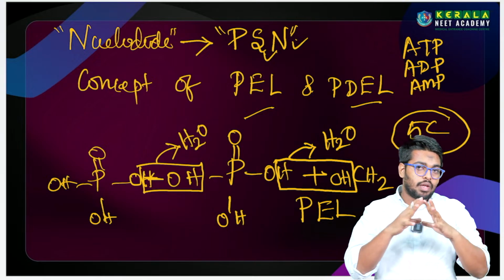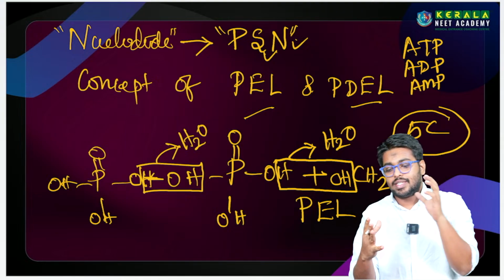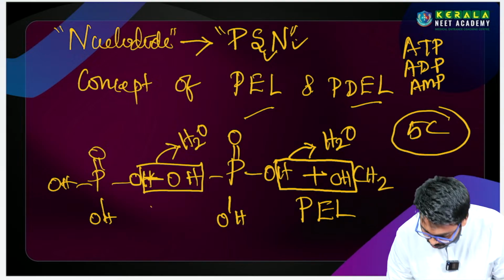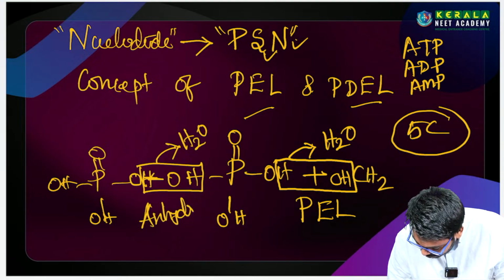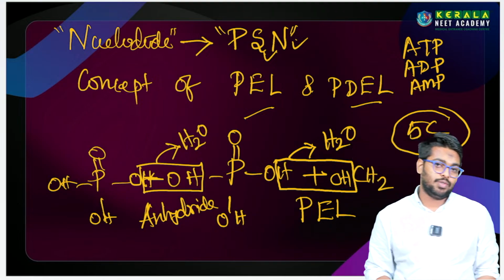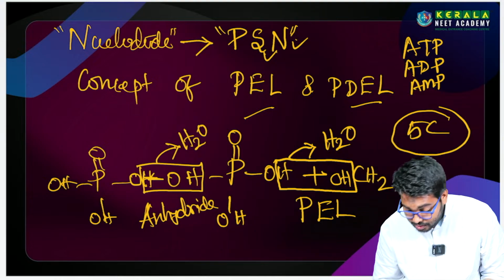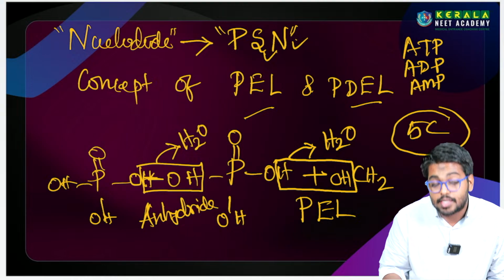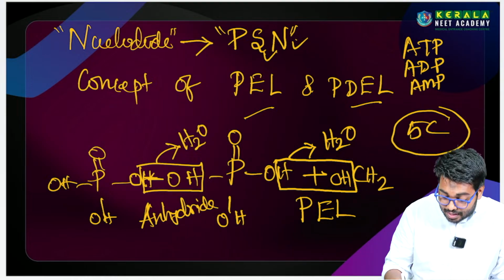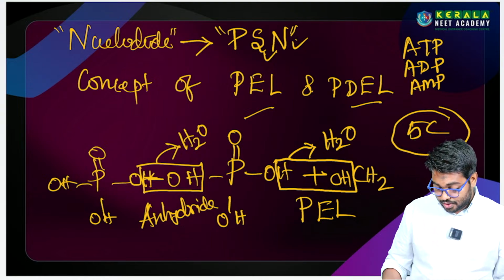Many people have a lot of misconceptions. If they are adding one more phosphate to the phosphoester linkage, it makes the phosphodiester, but that's wrong. That's wrong. This bond is called an anhydride bond, because acid and acid are making that bond. That's why anhydride bond, but not a phosphoester. You know why? Because this is an alcoholic group, this is an acid group. Acid plus alcohol gives you the ester linkage. But here you cannot predict this is an ester linkage.